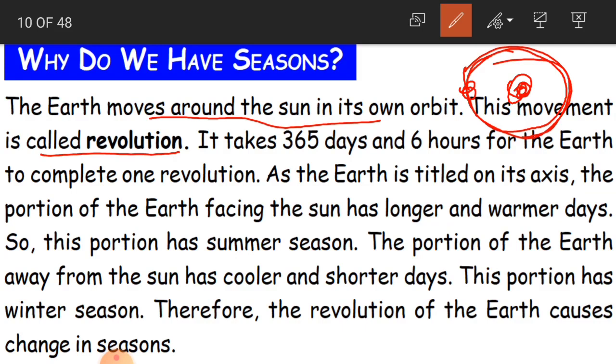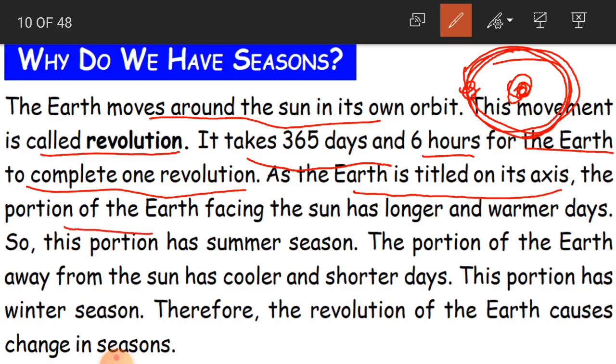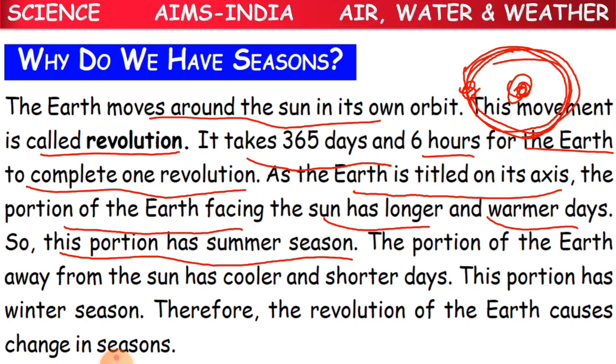And how many days does it take to complete one revolution? It takes 365 days and 6 hours for the earth to complete one revolution. That is 1 year, 12 months according to our calendar. Clear children? As the earth is tilted on its axis, the portion of the earth facing the sun has longer and warmer days. So this portion has summer season.